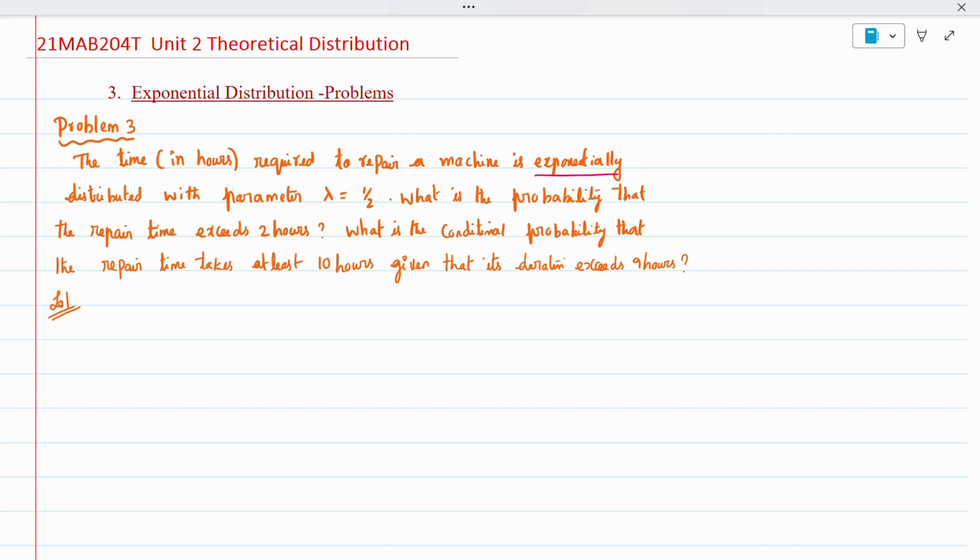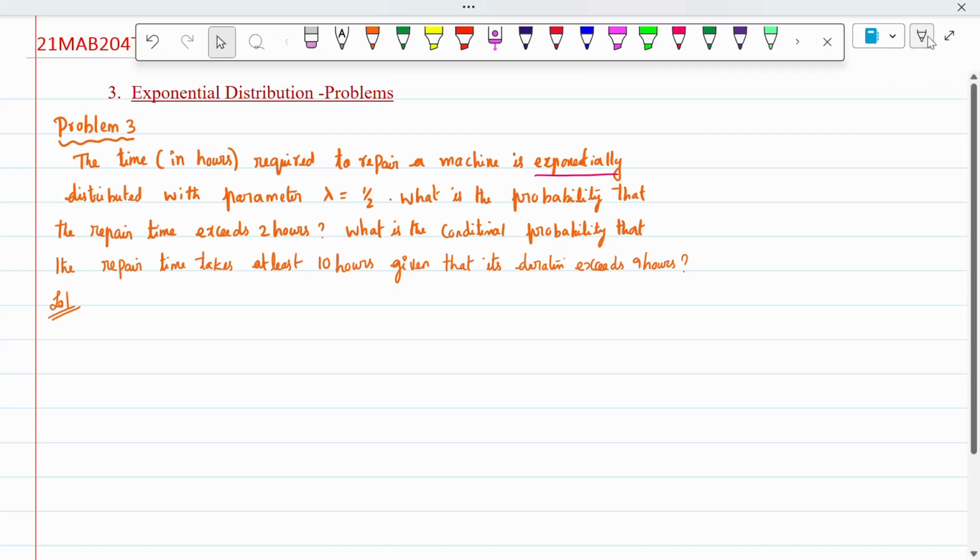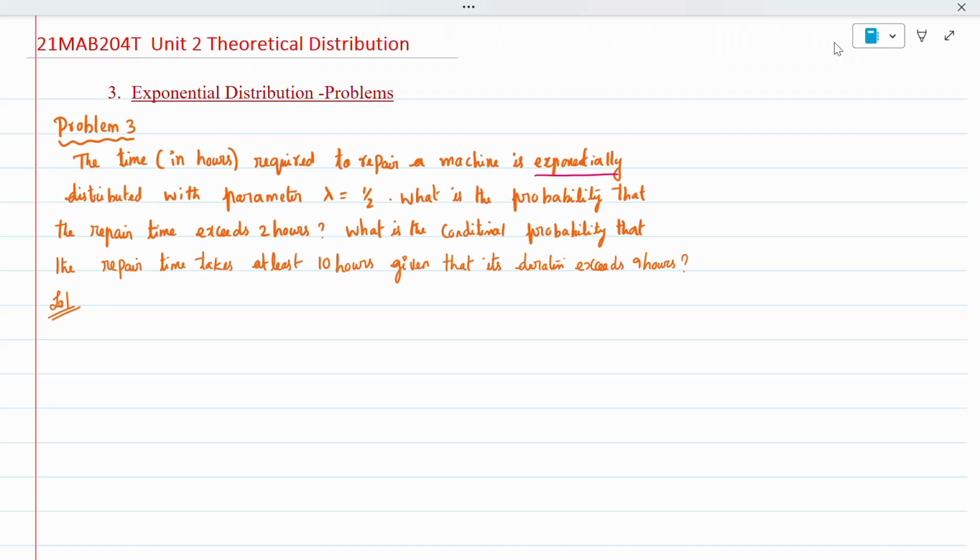First we will do the first subdivision. Before going with it, we will write what parameters are given in the question. Exponential distribution is mentioned, and lambda is given as 1 by 2. So exponential distribution means f of x is lambda e to the power minus lambda x, where x is greater than or equal to 0. Substituting lambda as 1 by 2, f of x is 1 by 2 e to the power minus x by 2, for x greater than or equal to 0.